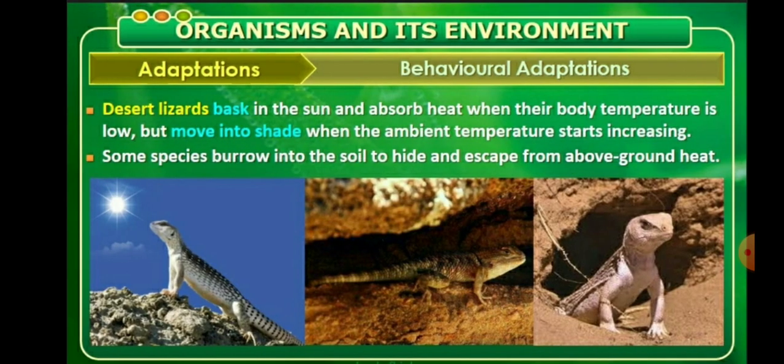Another example of adaptation: desert lizards bask in the sun and absorb heat when their body temperature is low, but when the temperature starts rising, they move into the shade. Some other species of desert lizard make burrows in the soil to hide and escape from the above-ground heat. So children, I hope this topic is clear.